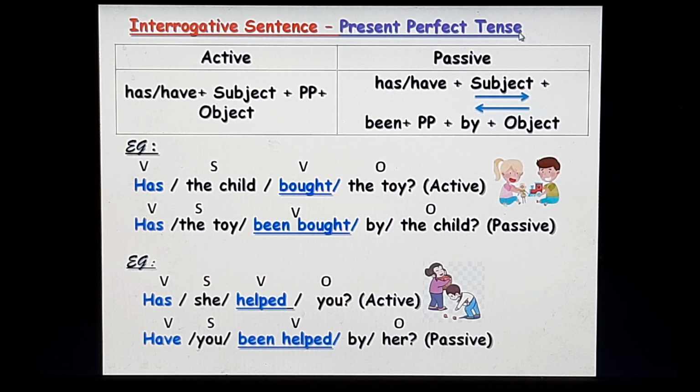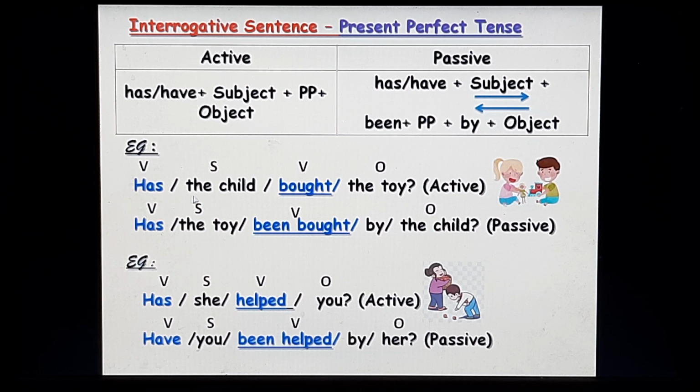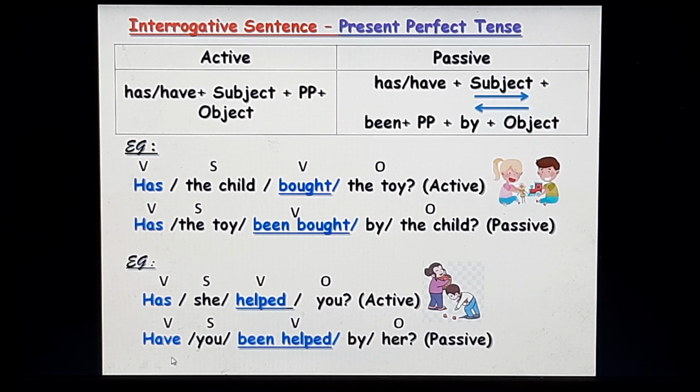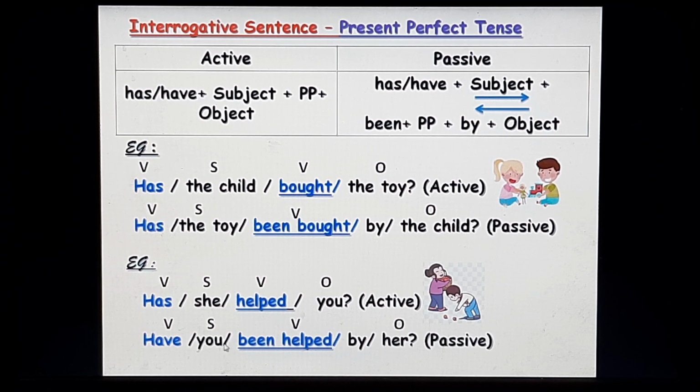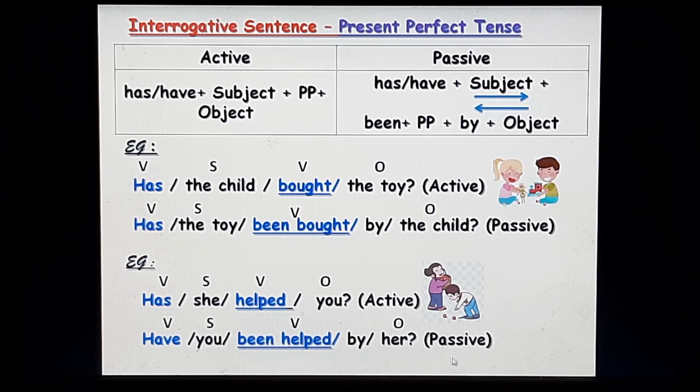In the present perfect tense, it is has or have as the auxiliary. In the passive also it is has or have auxiliary plus subject plus been plus past participle plus by plus object. Let's see the examples. Has the child bought the toy? Active. Has the toy been bought by the child? Passive. Has she helped you? Active. Now you will always take a plural auxiliary, so: Have you been helped by her? Helped is the past participle. That is the passive.